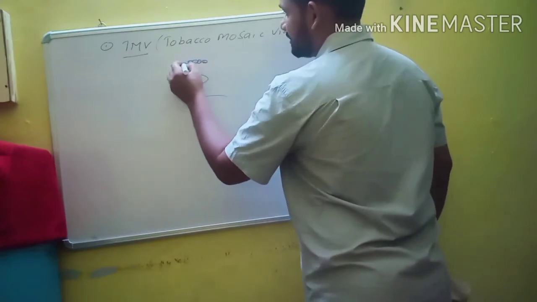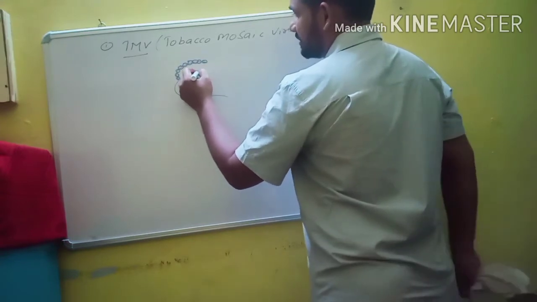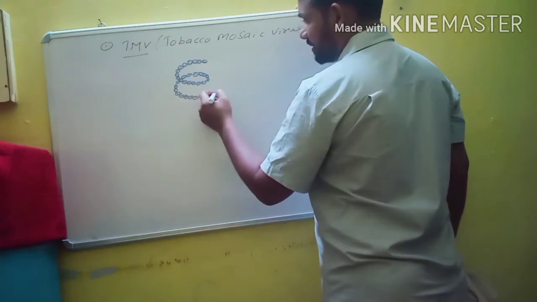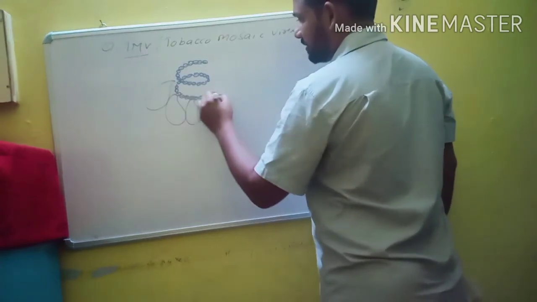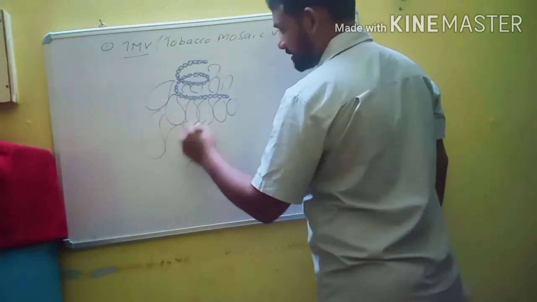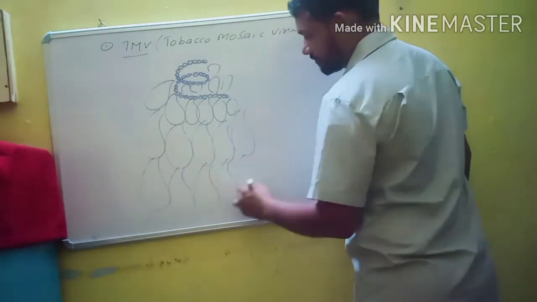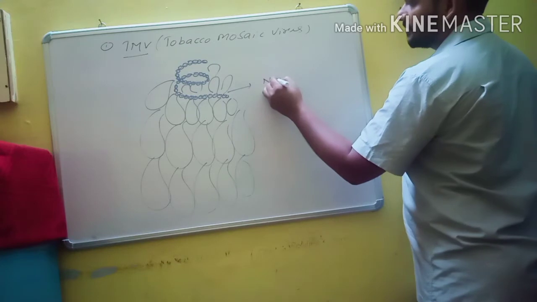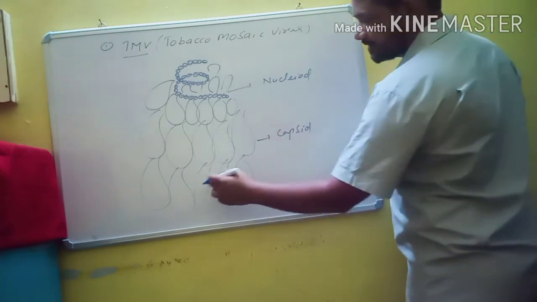It is the nucleic acid or nucleoid. Generally in tobacco mosaic virus, the nucleoid is single stranded RNA. And it has a capsid part. The capsid part has many subparts, and these subparts are known as capsomeres. So this part is known as capsid, and capsid has many capsomeres. So this is the nucleoid, which is generally single stranded RNA, and this is capsid, and each part is known as capsomere.